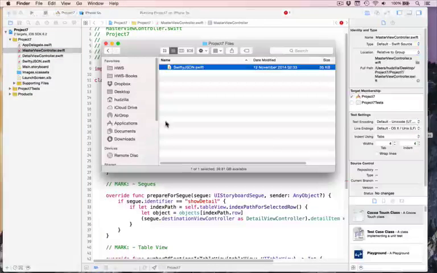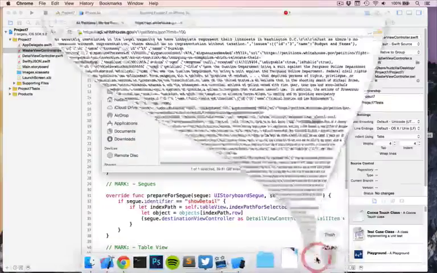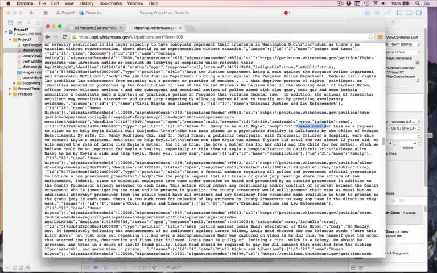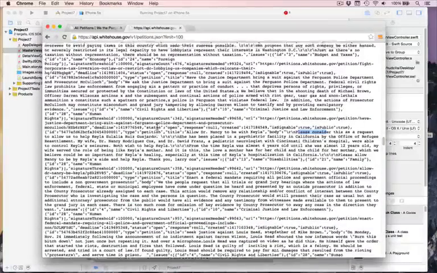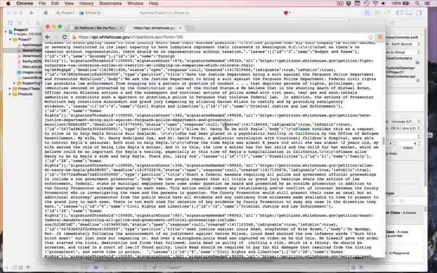So to recap, let's look at our JSON just briefly again. We can see that a petition has a created date, is it signable? Here's a new one here. That starts a new one there, and ends somewhere down here, I guess.